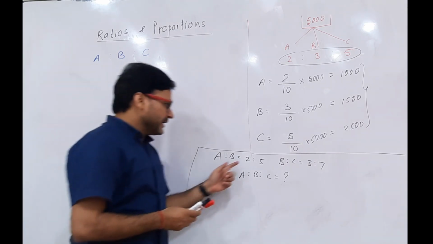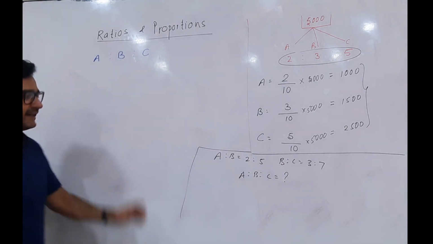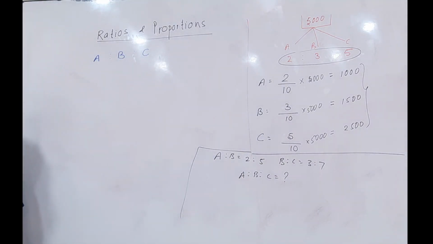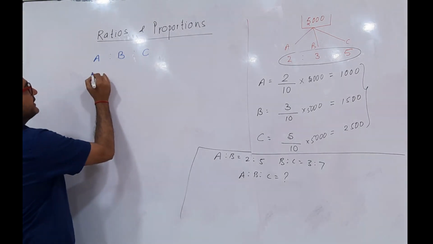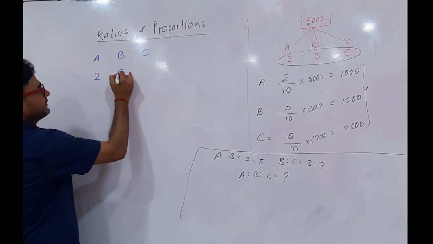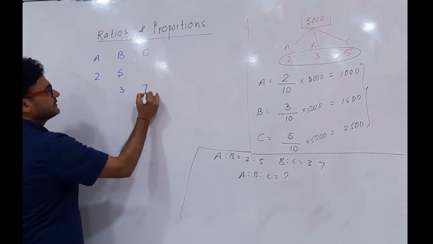Remember, these are 2 parts, 5 parts, 3 parts, 7 parts, combined together as the A, B, and C ratio. Combining the ratios: A is to B is 2 and 5, B and C is 3 and 7.